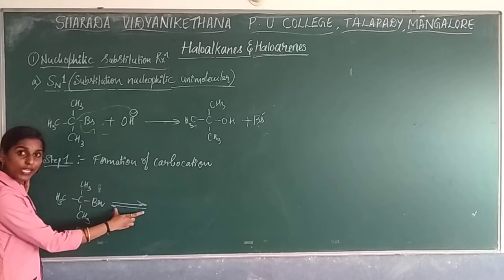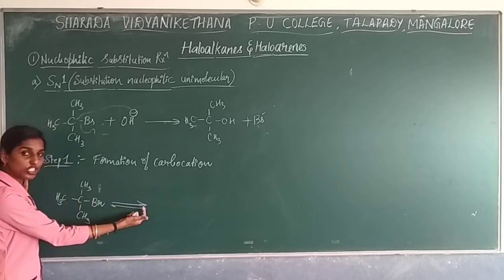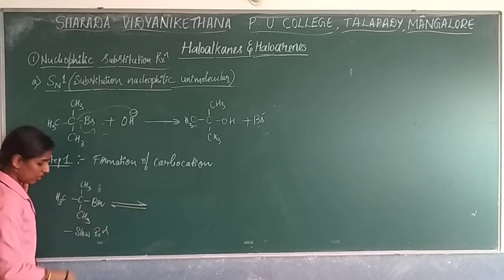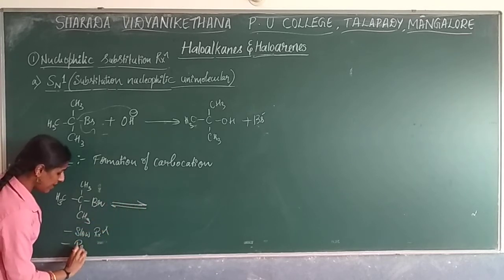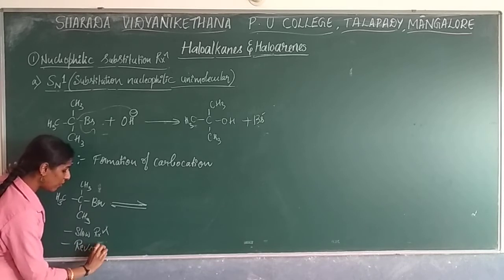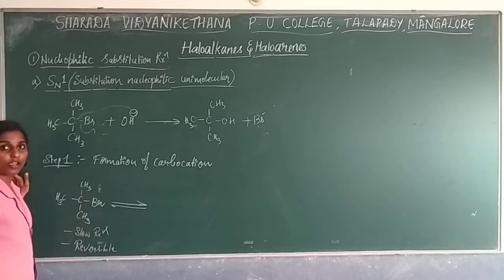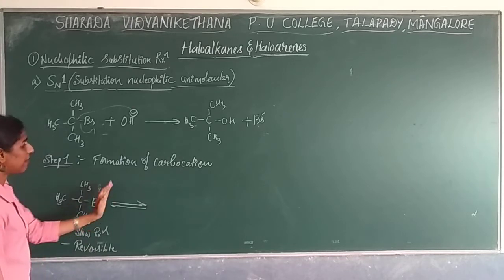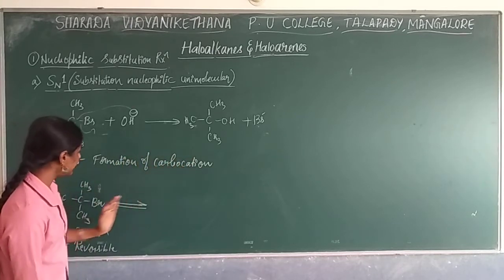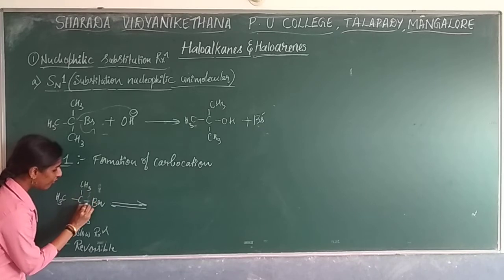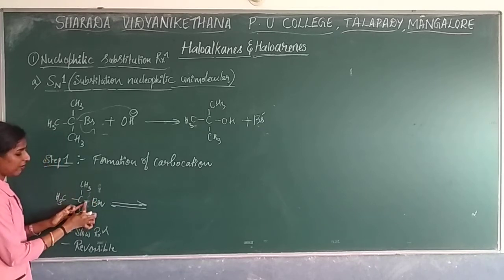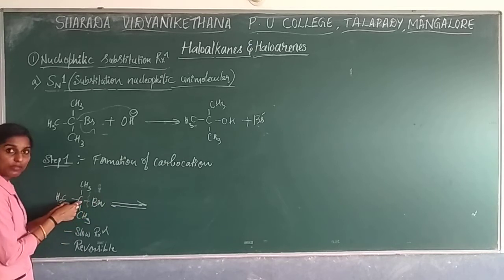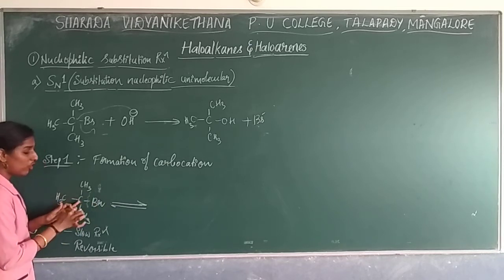And what does this arrow indicate? This arrow indicates the reaction is reversible. These are all points that we have to write. So it is a reversible reaction. Now what will happen? Formation of carbocation, in a sense, means breakage of bond takes place here, where the halogen or halide group is attached to the carbon. Breakage of the bond will take place.